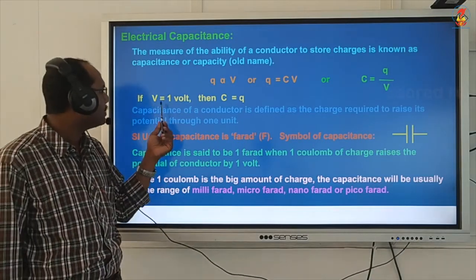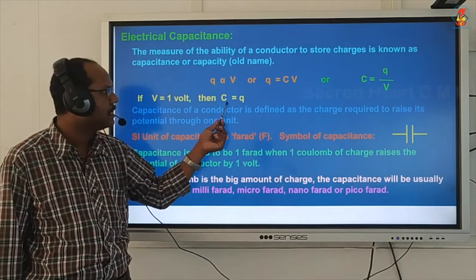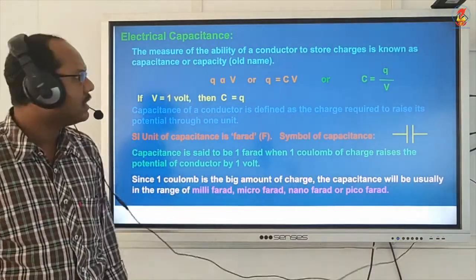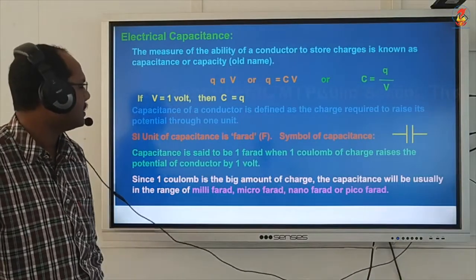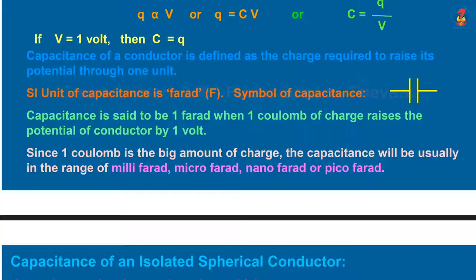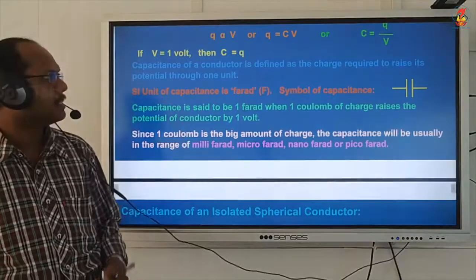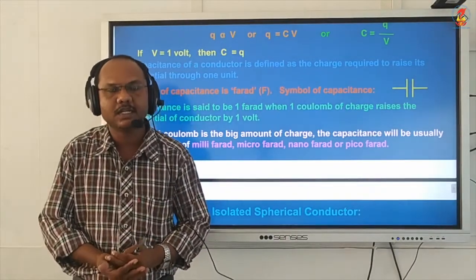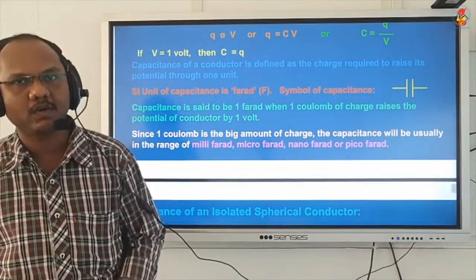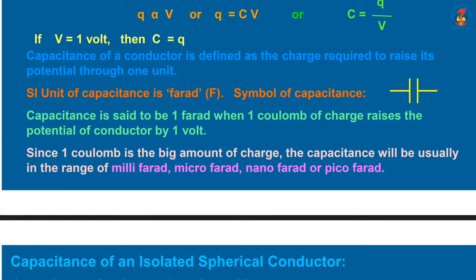Now if V is 1 volt, then C is equal to Q. With that, how can I define capacitance? Capacitance of a conductor is defined as the charge required to raise its potential through 1 unit. The SI unit of capacitance is farad, and the symbol of capacitance is two parallel lines with two connecting wires.